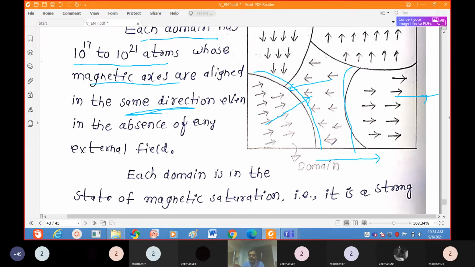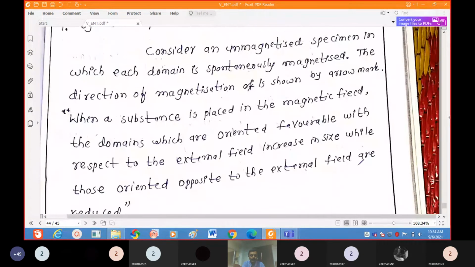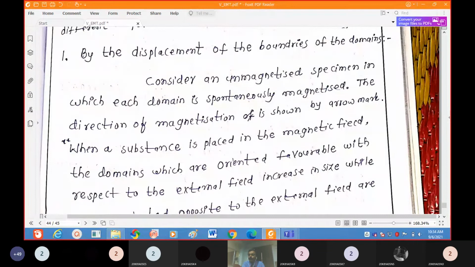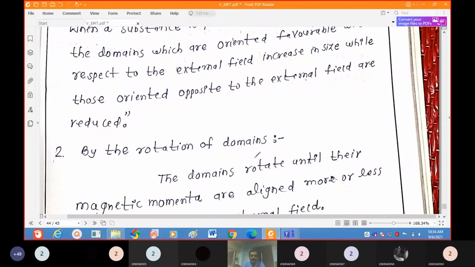In which cases are these domain walls displaced? If you apply a very small magnetic field, what happens? Instead of the rotation of these domains, just the domain walls will be moved if you apply small magnetic fields. Okay, next process. This is the first process: the displacement of the boundaries of the domain. Now the second process, the rotation of the domains.